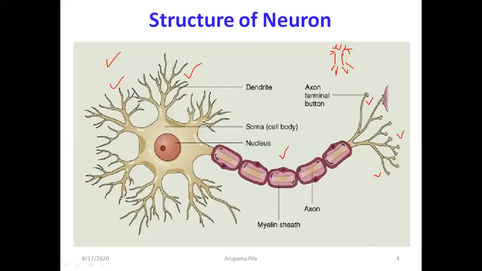One of the dendrites extends and becomes the axon, and at the end it terminates in the form of axon terminals. I will explain this structure in the next slides also.